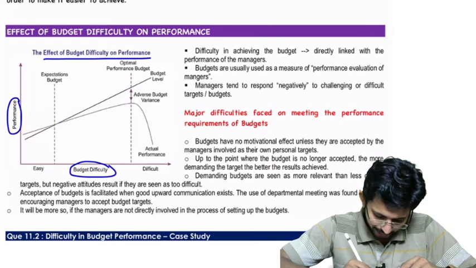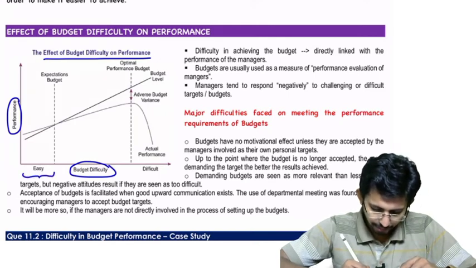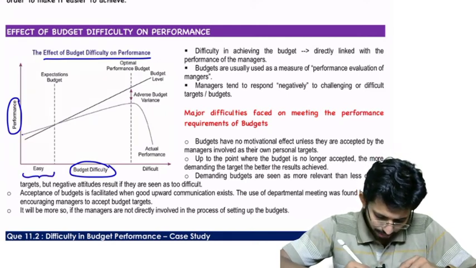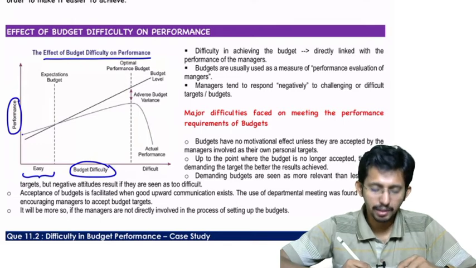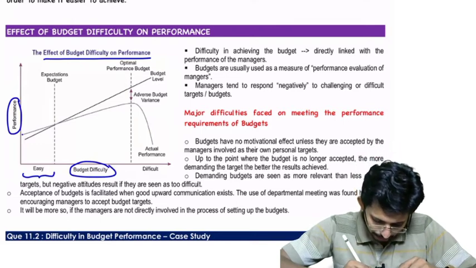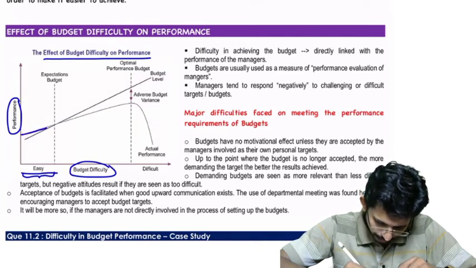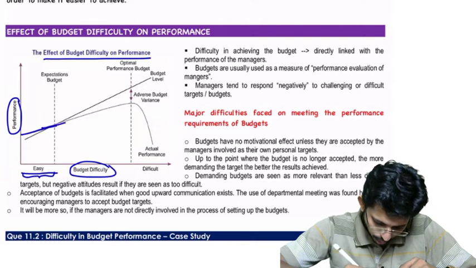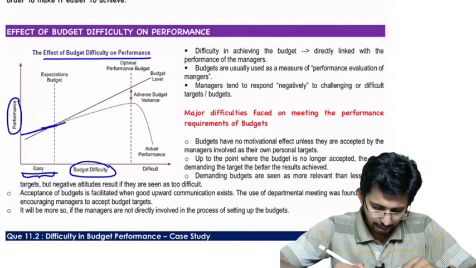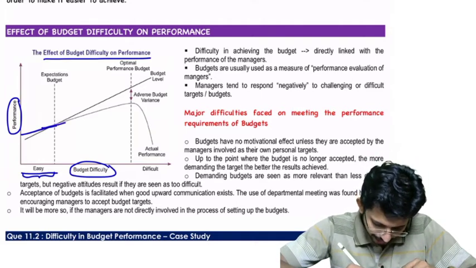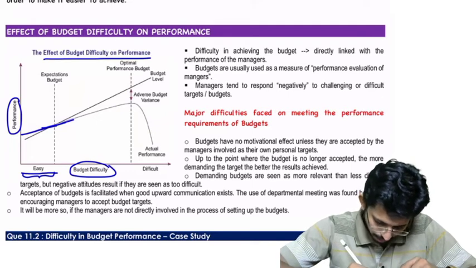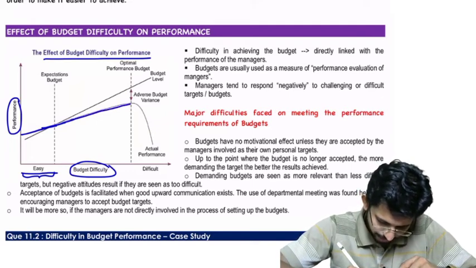Now here it is easy. If it is easy, my performance is here. But as I increase the difficulty, my performance gets optimized. Now what happens? Again, if I increase, my performance level decreases.